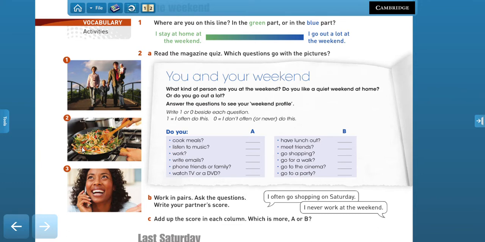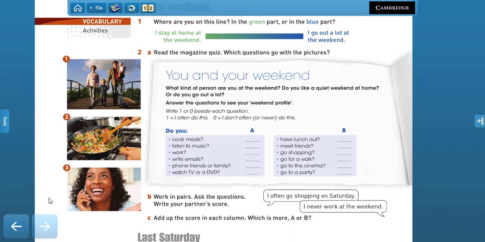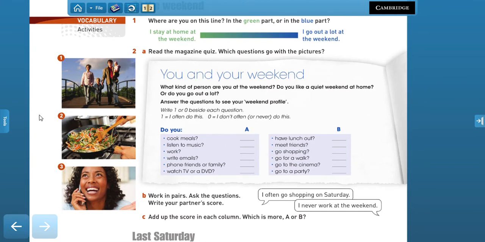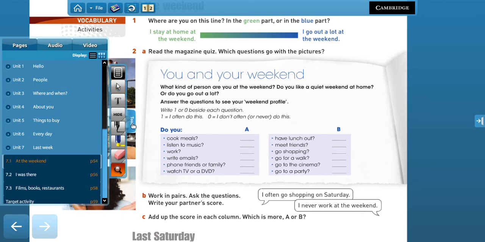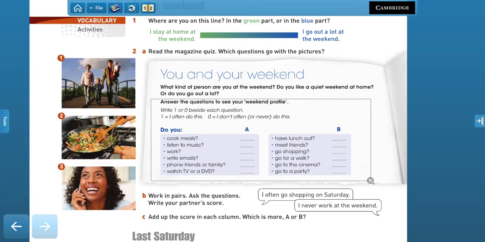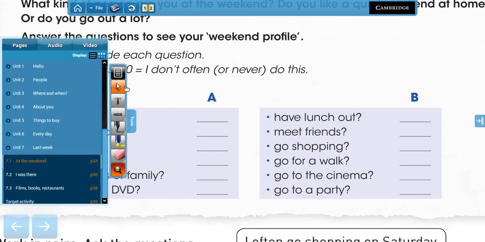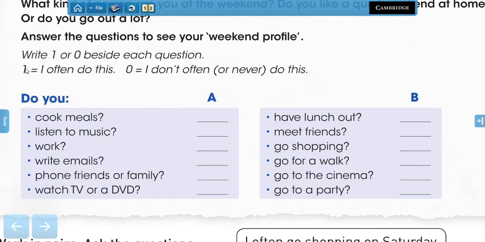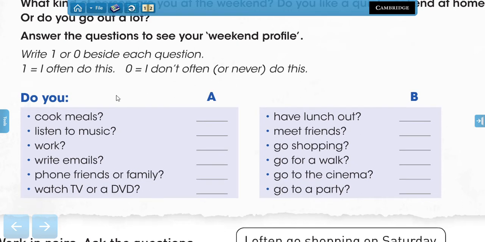The second image shows someone cooking, right? And in the third image, we can see a woman talking on the phone. Now, answer these questions to see what your weekend profile is. You're going to write 1 or 0 beside each question. 1 means that you often do this activity, and 0 means that you don't often or maybe never do this. So let's see. Do you cook meals at the weekend? If you do it, put 1. If you don't, put 0.